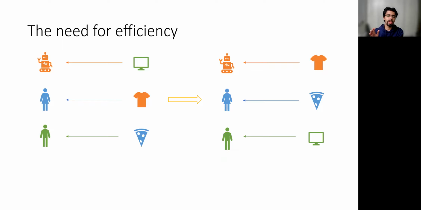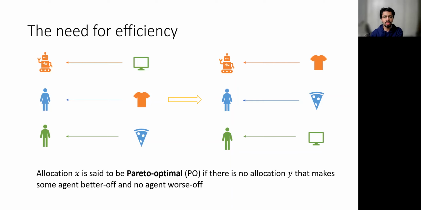So essentially, we want allocations that are Pareto-optimal, which is the standard notion of economic efficiency. We say that an allocation X is Pareto-optimal if there is no allocation Y that makes some agent better off and no agent worse. In other words, there is no allocation Y that sort of dominates X.